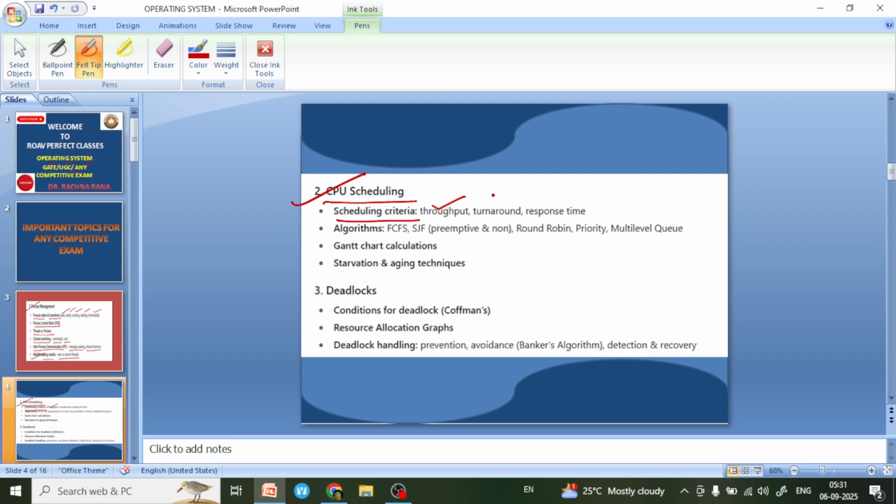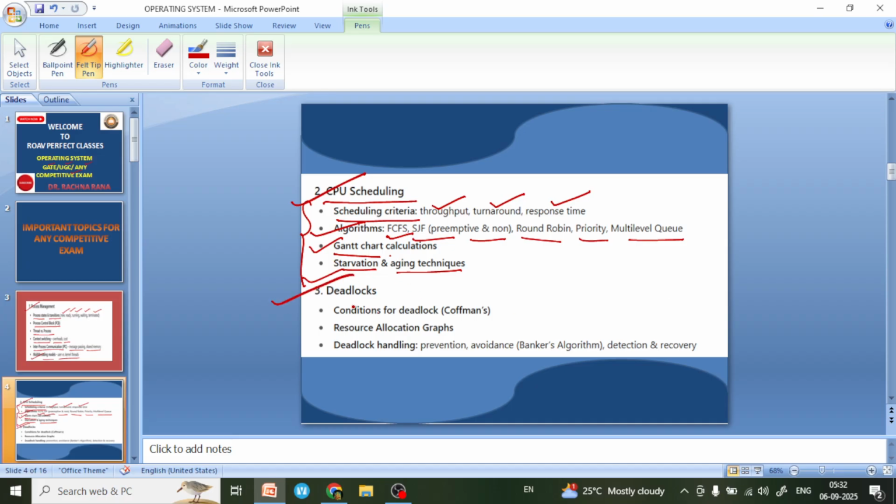Then after we will learn multi-threading models, user versus kernel threads, and after that CPU scheduling criteria: throughput, turnaround time, and response time, how to calculate these values, and algorithms: first come first serve, shortest job first, preemptive, non-preemptive, round robin, priority, multi-level queue, and how to calculate Gantt chart. And after that how to use starvation and aging techniques. These topics are very important for the GATE, UGC exam, any competitive exam, or any university exam.